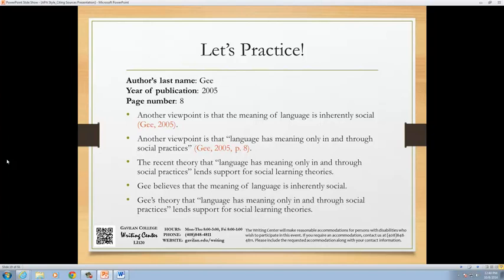For the second example, we have quotation marks, so we need the author's last name followed by the publication year, and we need the page number, so we put parentheses Guy, comma, 2005, comma, P period, 8, parentheses, period, right after the quotation. We follow the rules, date following last name, and page number following quotation, and period at the end of the sentence.